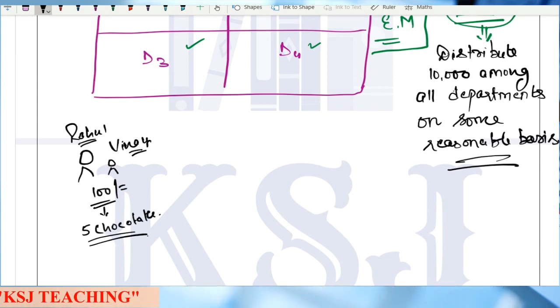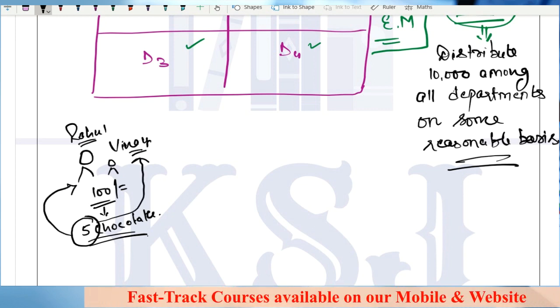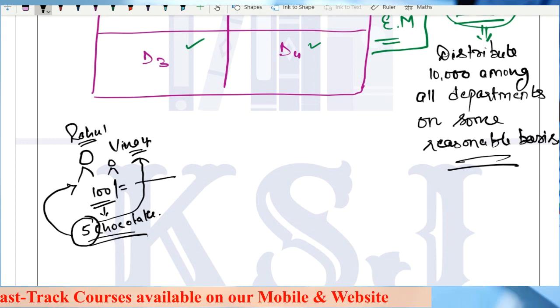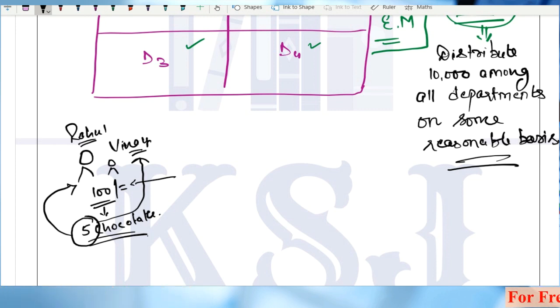Now the problem is, on returning home, how much of these chocolates should be given to Rahul and how much to Vinay. This is very difficult to identify because the 100 rupees was given commonly to both of them. Out of these 5, how do we distribute the chocolates between Rahul and Vinay?